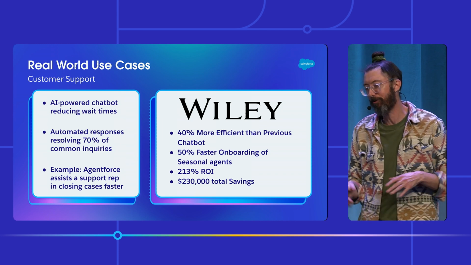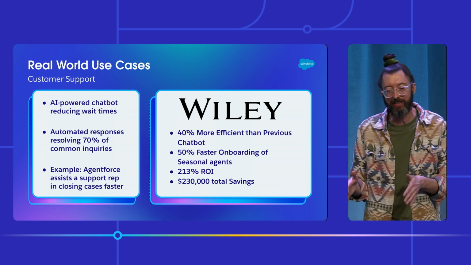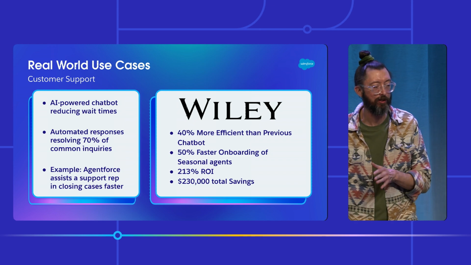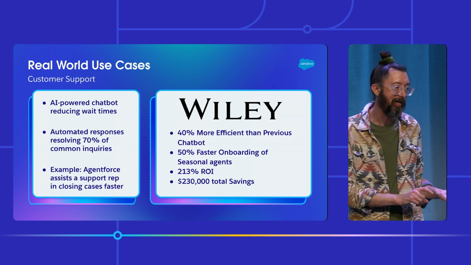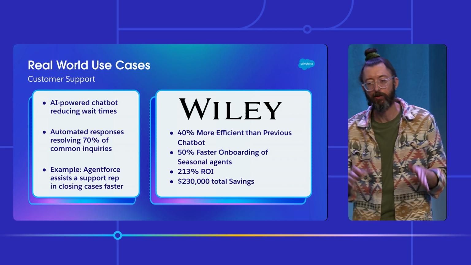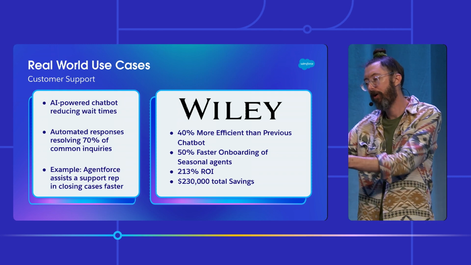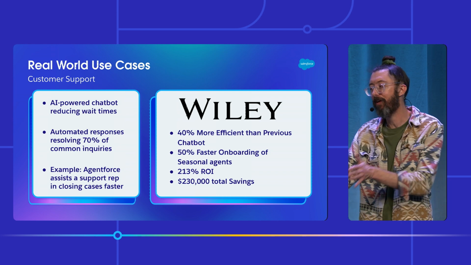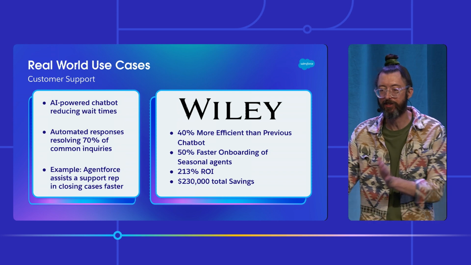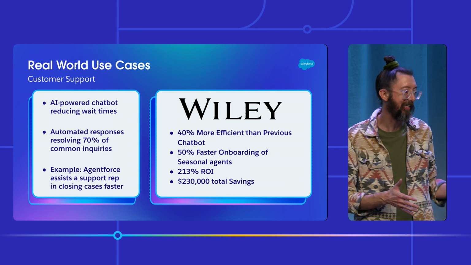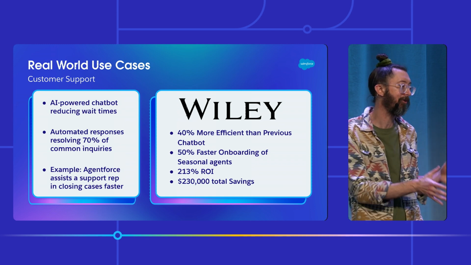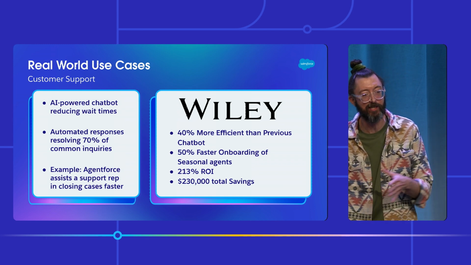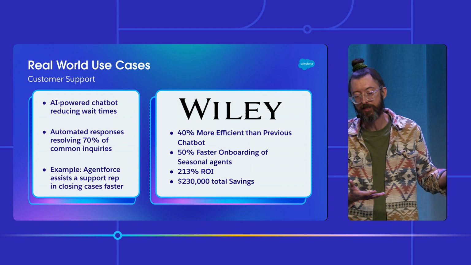We know there's a macro answer to that. But what Wiley did, in addition to that, was use agents to train those new hires. So instead of taking your seasoned staff off of cases and moving them to help train new hires, you can have agents help train new hires while your seasoned staff still handles those trickier support cases, freeing up your humans to do what they do best and relying on the agents to help build your new staff.